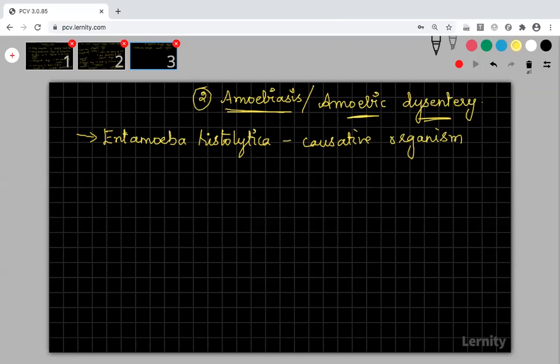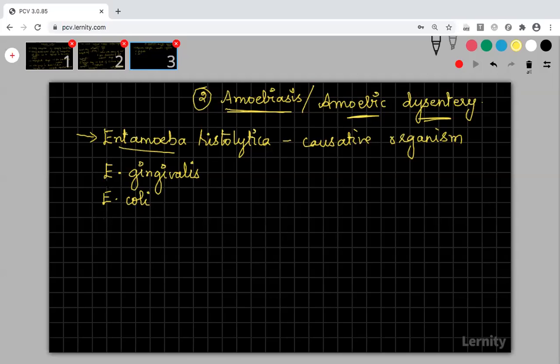Now, in this Entamoeba genus, we have two more species. Just for information, I will tell you. Actually, it is not needed. We have two more species: one is called Entamoeba gingivalis, and another one is Entamoeba coli. Don't think it is Escherichia coli. This is the Entamoeba coli organism.